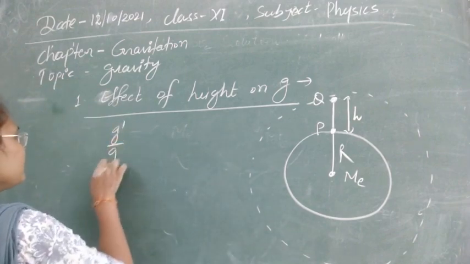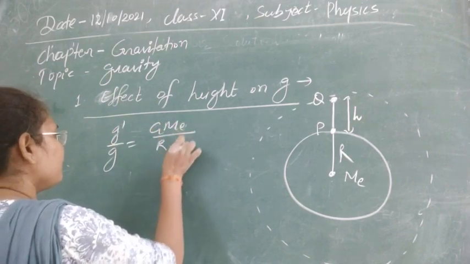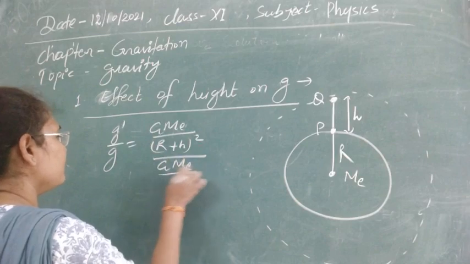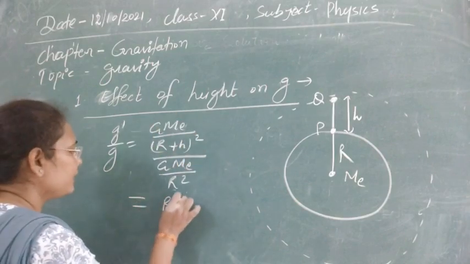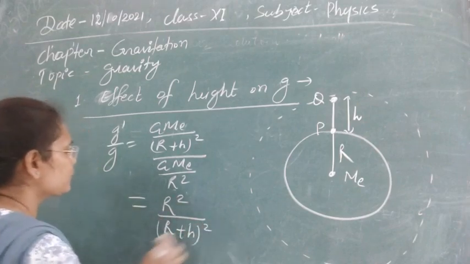So g dash by g will be GM_e upon (R plus h) whole square, divided by GM_e upon R square. GM_e and GM_e cancel out, and finally we get R square upon (R plus h) whole square.